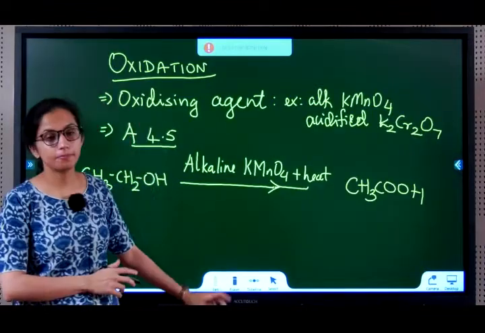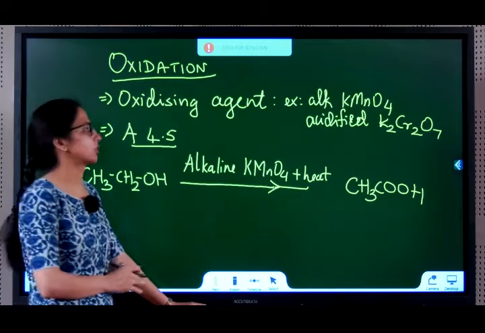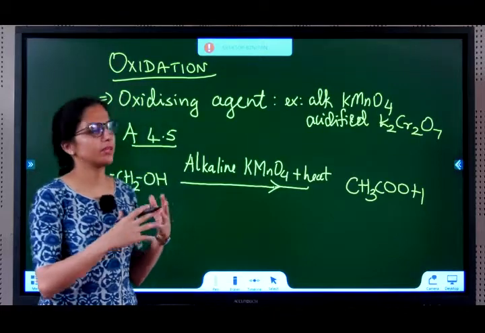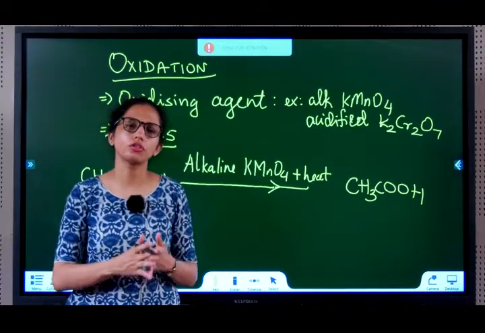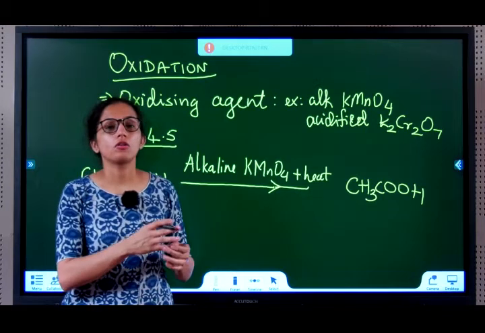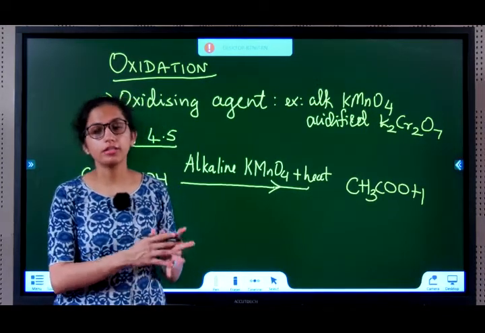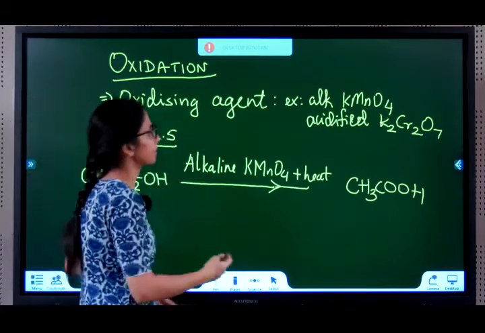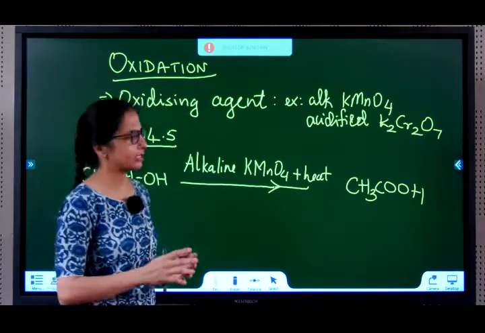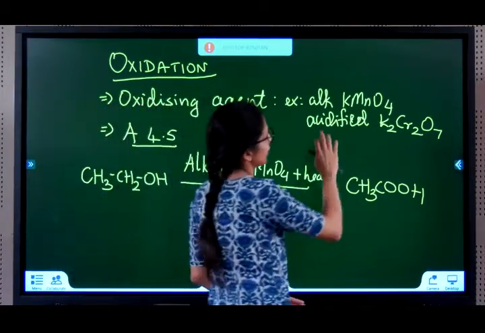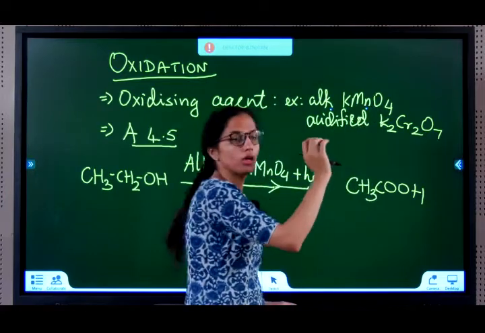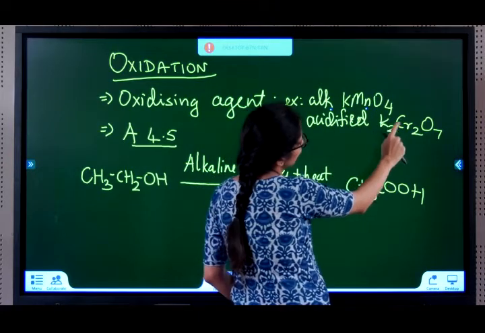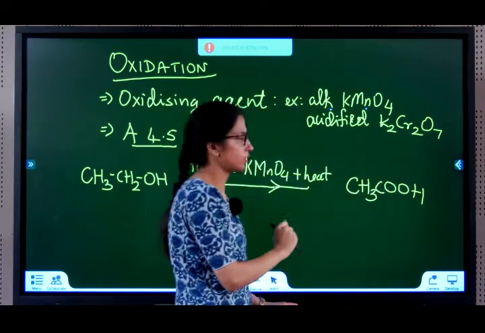Let's now study the next property, oxidation. Oxidation, you'll all know what is oxidation, right? When you burn, in a reaction, if there's addition of oxygen, loss of hydrogen, or loss of an electron, then it is undergoing oxidation. What is an oxidizing agent? A substance that helps in addition of oxygen is an oxidizing agent. Two very good examples of oxidizing agents are alkaline KMnO4, alkaline potassium permanganate, and acidified potassium dichromate, K2Cr2O7.